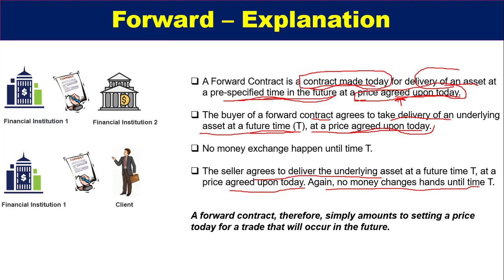So simply, a forward contract amounts to setting a price today for a trade that will occur in the future. Okay, so we will now discuss this whole concept in a short example so that it will be a lot clearer to you.